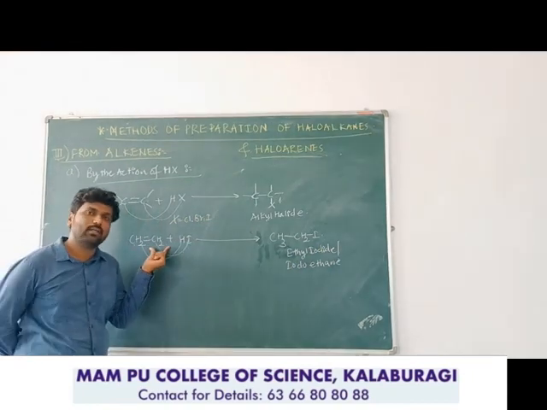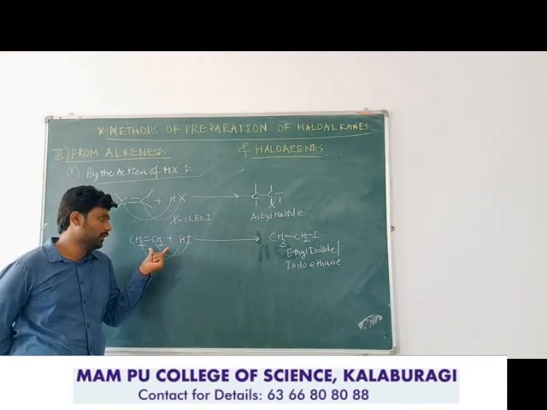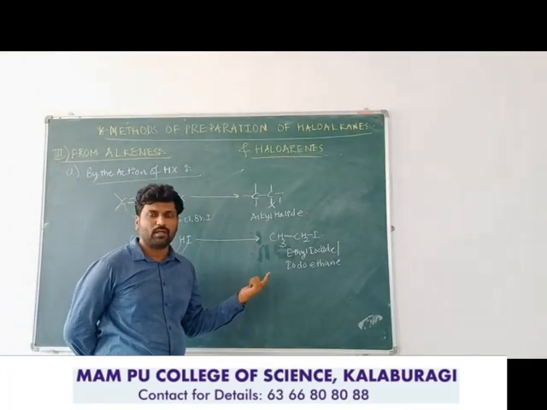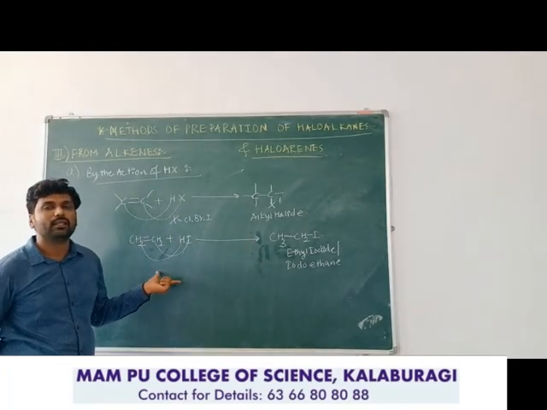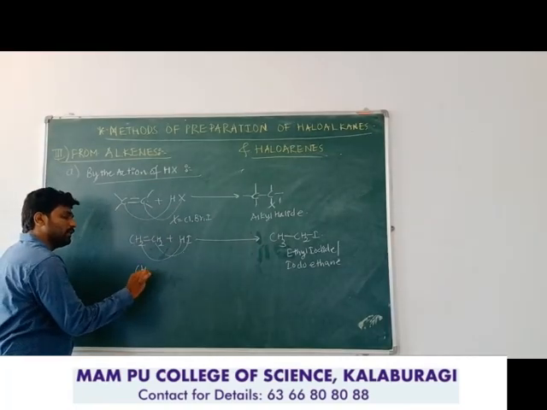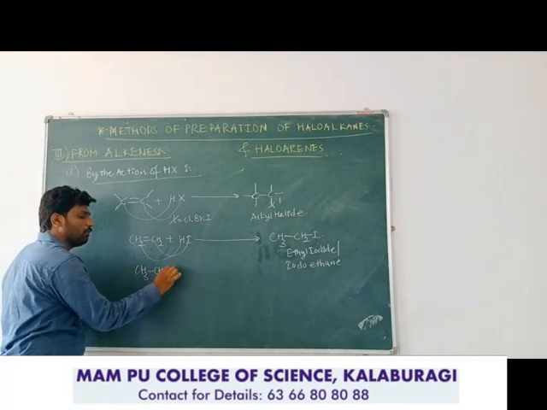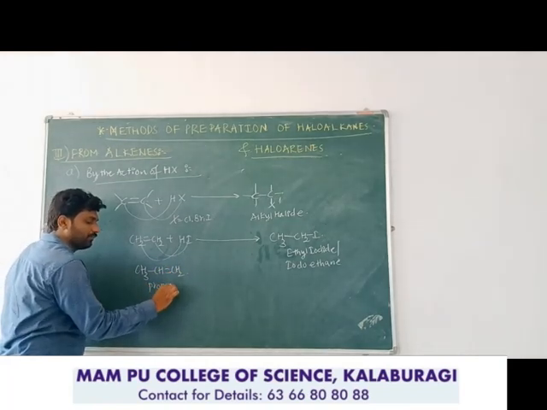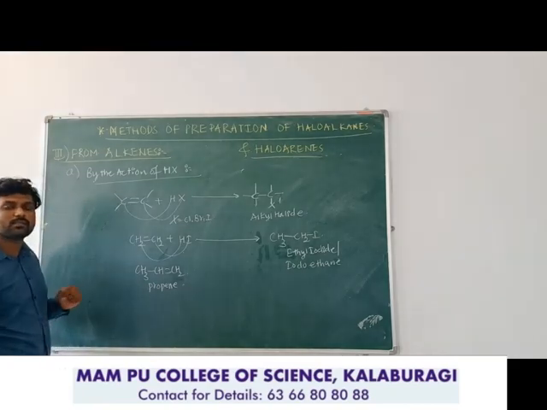Ethene is a symmetrical alkene. There are two kinds of alkenes, symmetrical and unsymmetrical. A symmetrical alkene gives only one product, but an unsymmetrical alkene will give two products. For example, CH3CH=CH2 is propene, which is an unsymmetrical alkene.